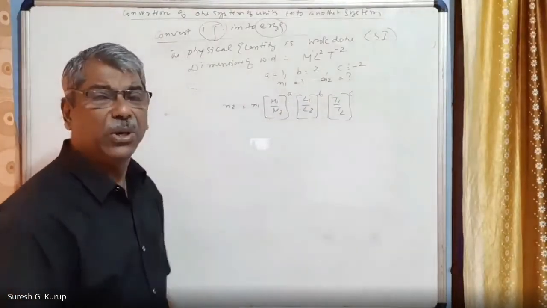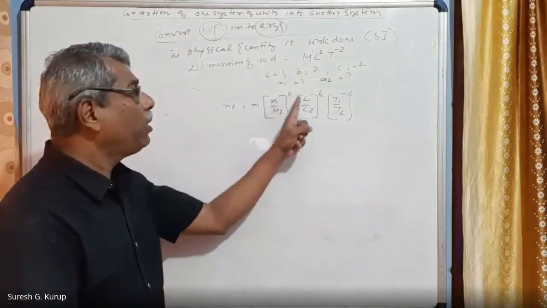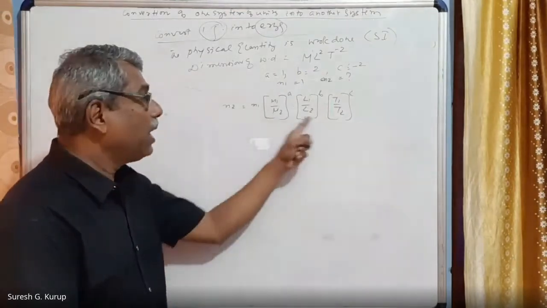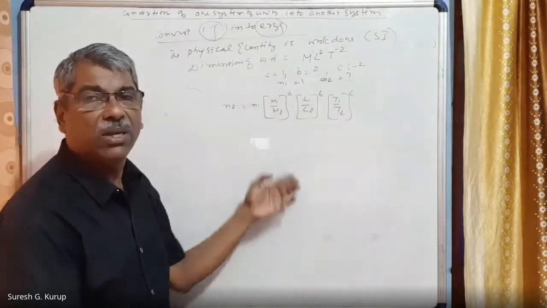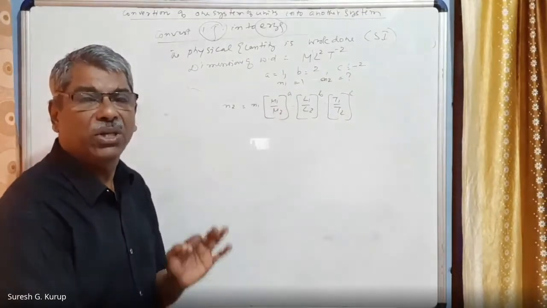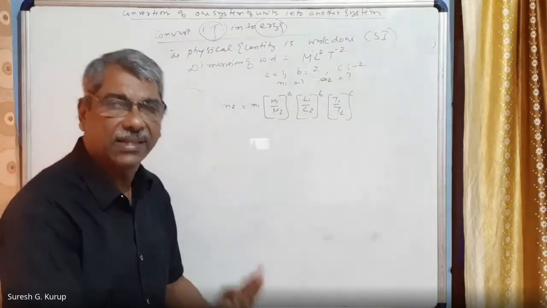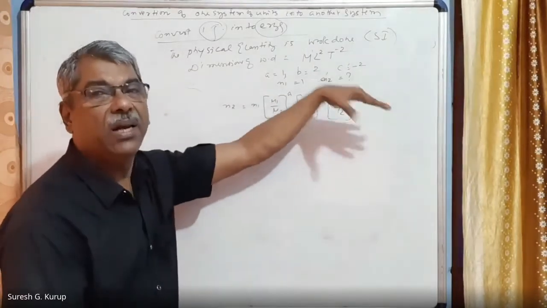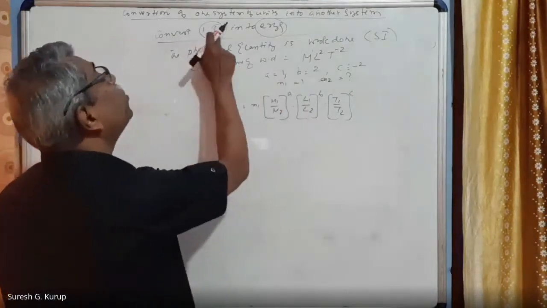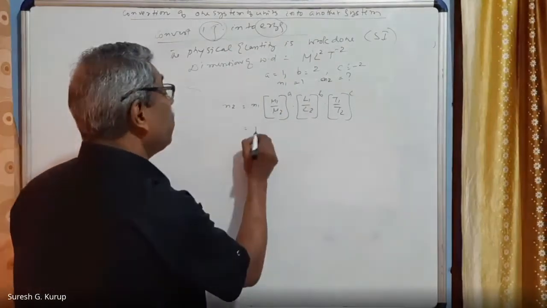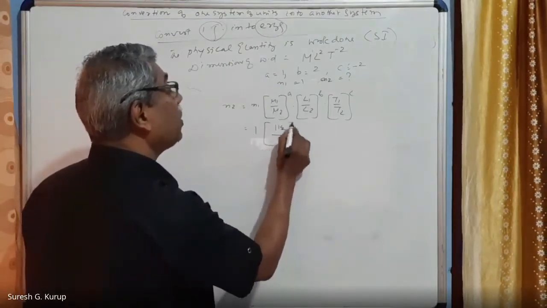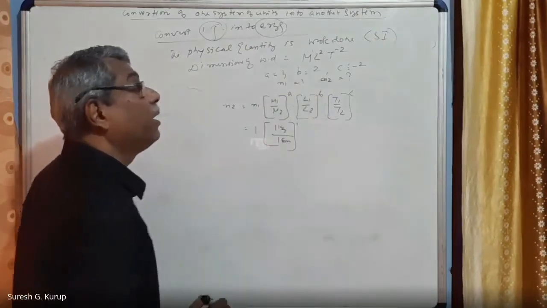The upper one, that means the numerator, has all the units in the SI system. The other one is the CGS system, because this is the new system. The new system to be converted to is erg. Erg is the unit of work done in the CGS system. So the numerator is SI and the denominator is CGS. n1 is equal to 1 because 1 joule you will have to convert. That is 1 into M1, meaning 1 kg, divided by M2, meaning 1 gram, the whole raised to a, which is 1.